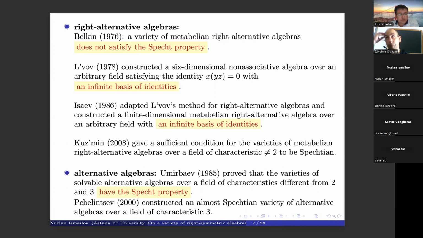Yes. He considered a 6-dimensional algebra that satisfies this identity, and he proved that it has no infinite base of identities. What is the question? He's asking for an example. An example, please.